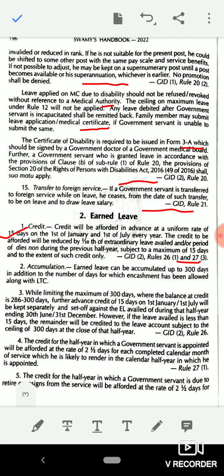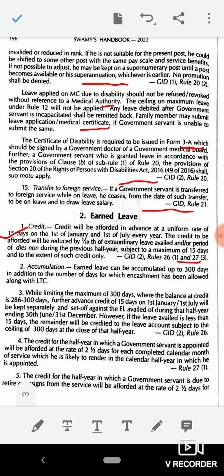Accumulation: earned leave can be accumulated up to 300 days, in addition to the number of days for which encashment has been allowed along with LTC. Third point, while remitting the maximum of 300 days, where the balance at credit is 286 to 300 days, the further advance credit of 15 days on 1st January or 1st July will be kept separately and set off against the EL availed of during that half year ending 30th June or 31st December.